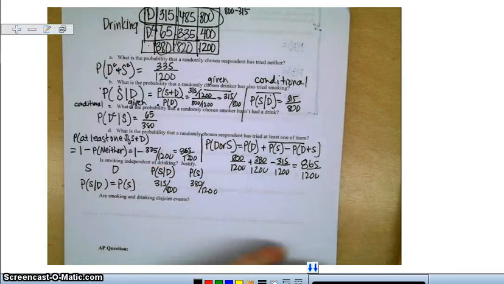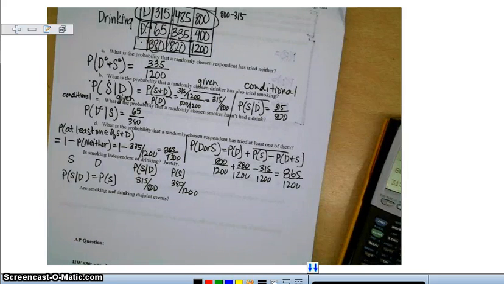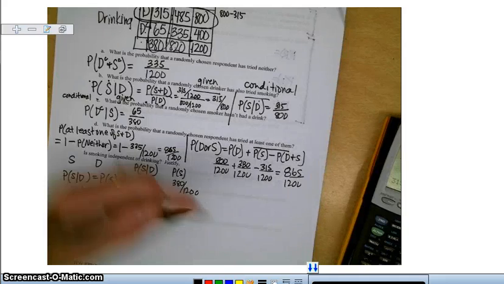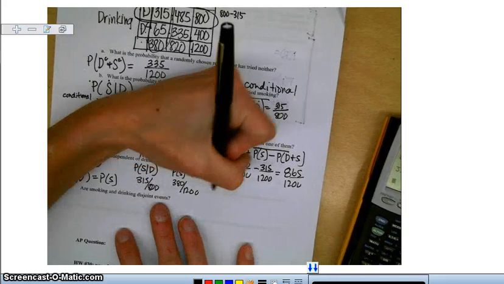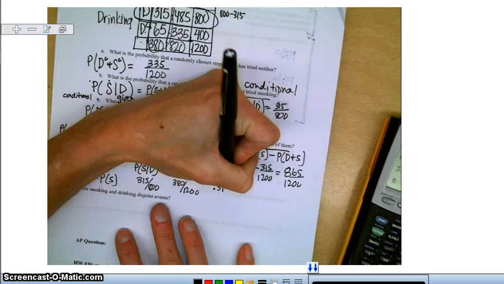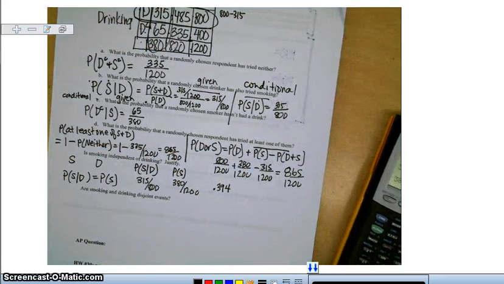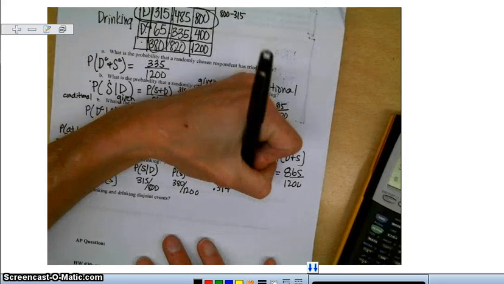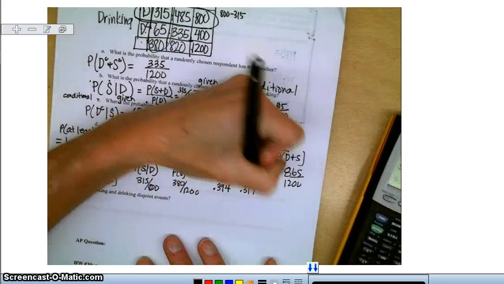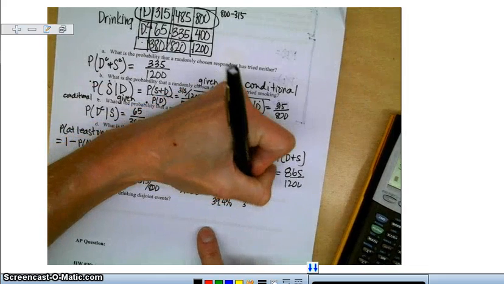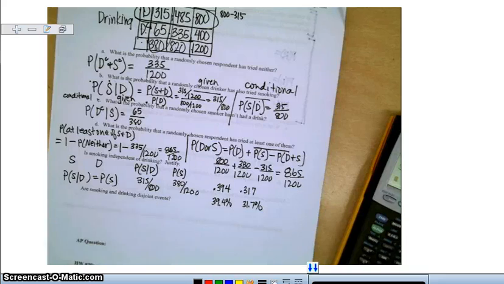I'm just going to see if those decimals are anywhere near each other. 315 over 800 is 0.394, and 380 divided by 1200 is 0.317. So basically we're talking 39.4% and 31.7%. To me, those are not the same.